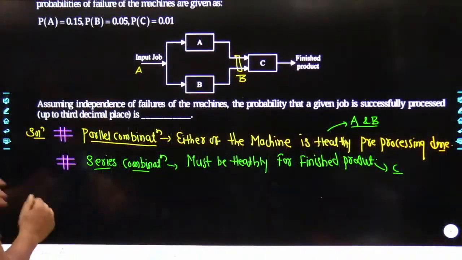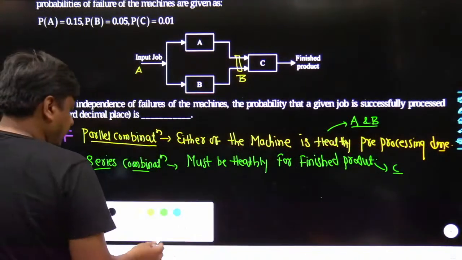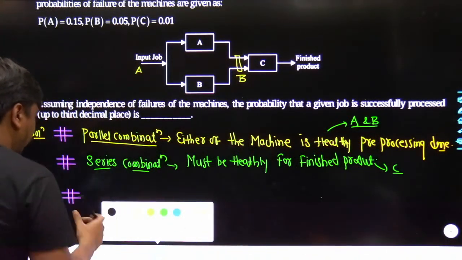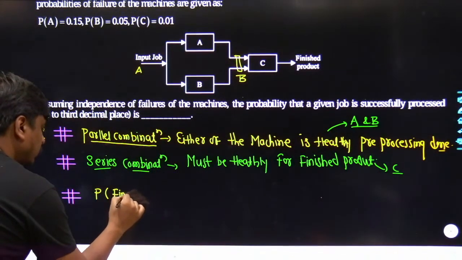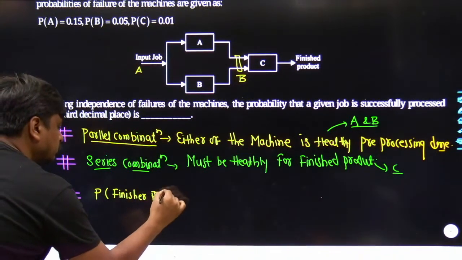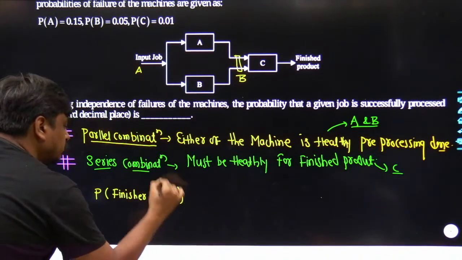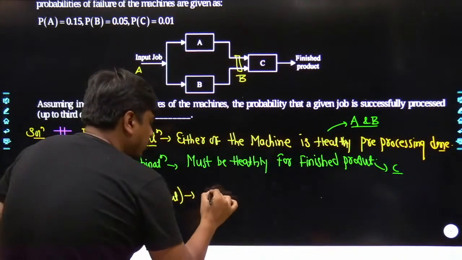May I know how will you calculate that probability? That probability would be the probability that we have got the finished product.